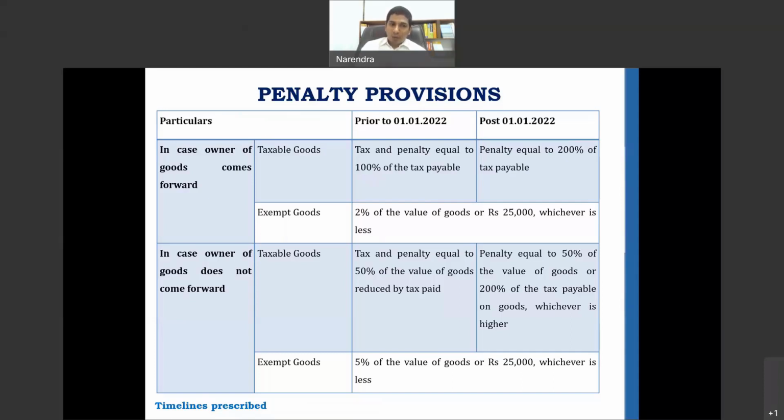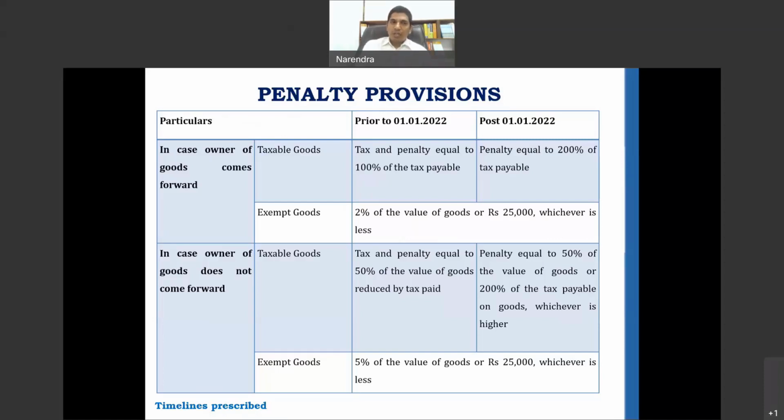What happens in case the owner does not come forward in case of taxable goods? Then under the earlier provisions, tax and penalty equal to 50% of the value of goods, reduced by whatever taxes that I've already paid. That can be reduced and the balance was required to be paid. Now again, similar to the case we discussed before, penalty equal to 50% of the value of goods or 200% of the tax payable on goods, whichever is higher, needs to be paid.